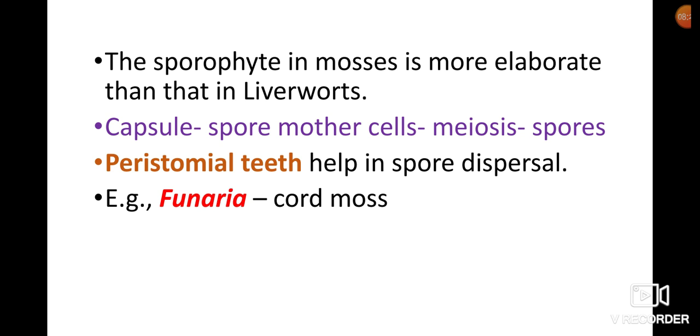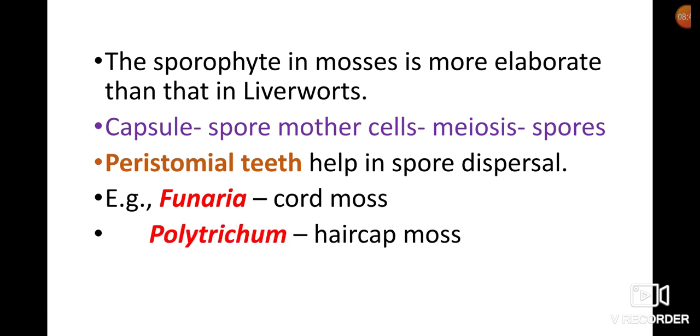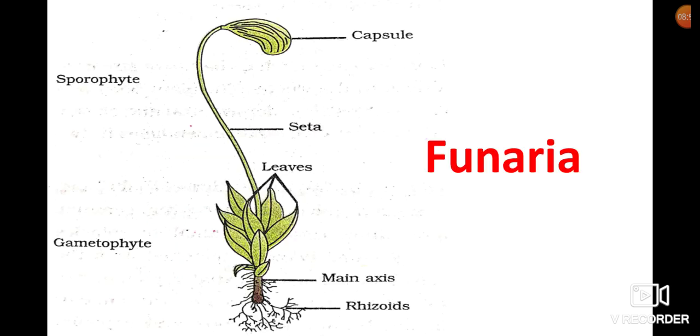Examples of mosses: Funaria, commonly called cord moss. Polytrichum, commonly called hair cap moss. Third one, Sphagnum, commonly called peat moss.